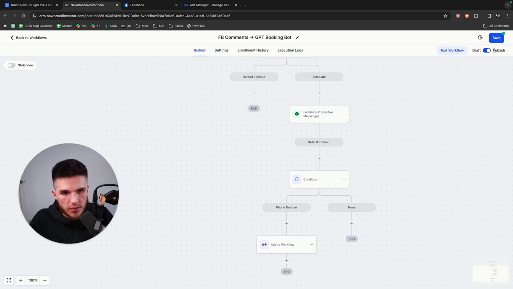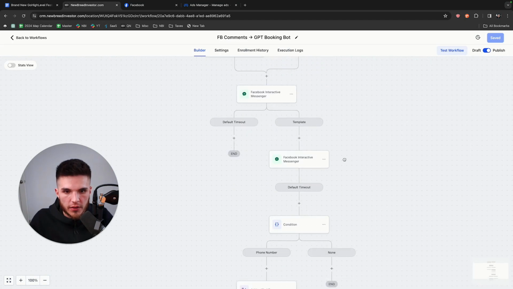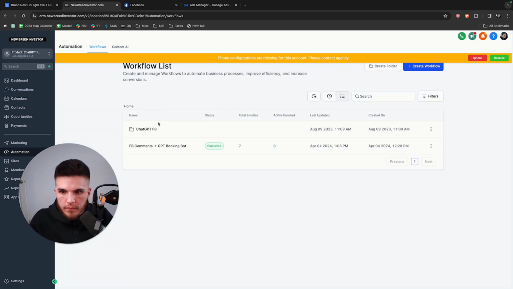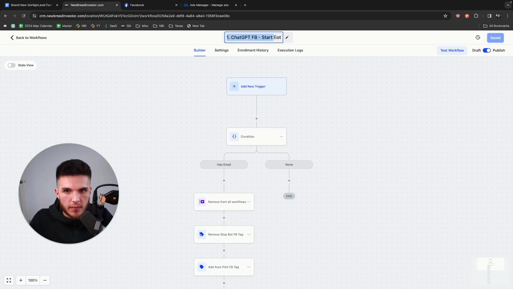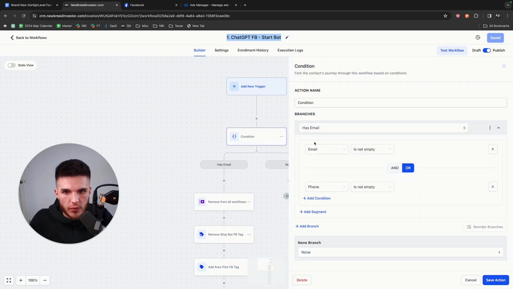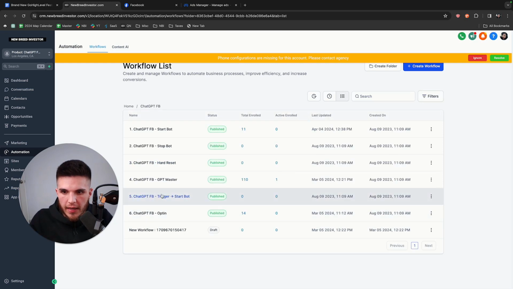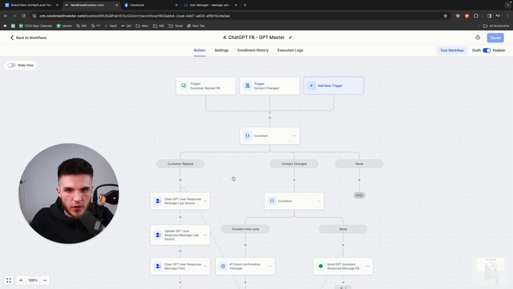So this is a ChatGPT snapshot that I've already built. If you guys want me to do a video on an interactive Facebook bot just through this feature, I can do that. But I wanted to show off this function here because it's pretty cool. So this is it, right? This is all you need, because after that, inside of this ChatGPT snapshot, it's going to add that lead to this workflow. And then when it runs a condition, it makes sure that they have either an email or a phone number. And then it does all this cool stuff, and it basically passes the lead into this guy over here. So this is a little bit more advanced. I can't cover all this just in this video.